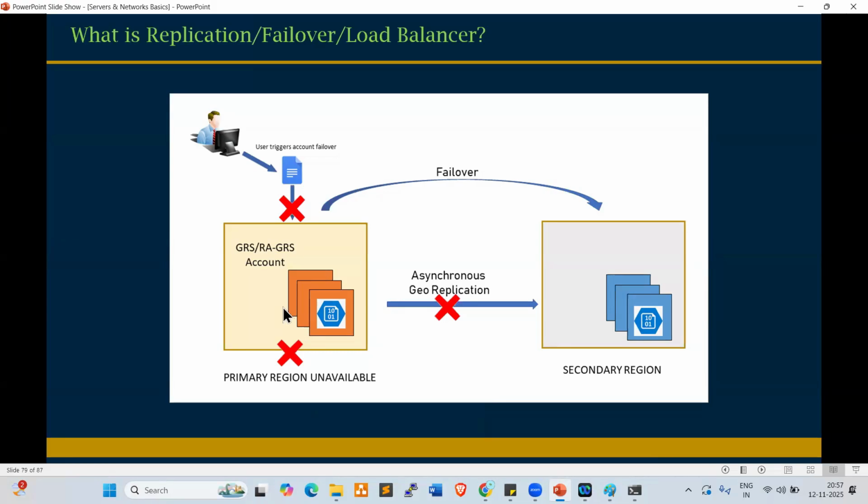So this primary is down, the same data is available in secondary, and this user can access it from the secondary region. For example, we deployed the Flipkart application on the Mumbai region. If Mumbai is down, users can access from Singapore. They will not understand from where they are accessing. Automatically, it will fail over to Singapore. Clear, right, everyone?